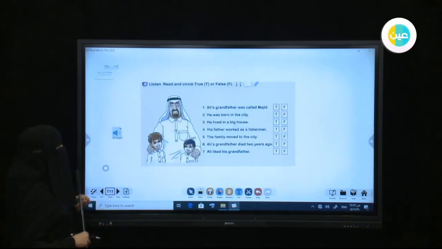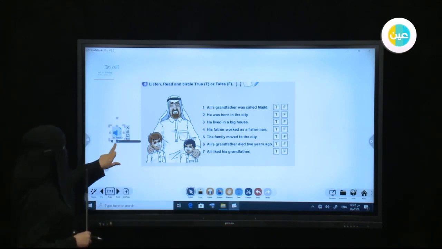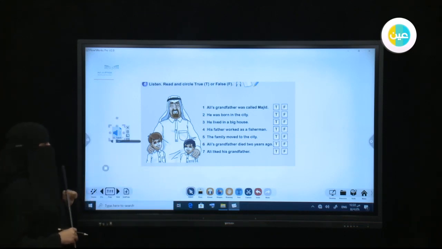Let's move to the exercise here. Listen, read, and circle true or false about the grandfather, Majid. Okay? Now let's listen and decide if the sentences are true or false. Unit 6, Lesson 1, Activity 4. Listen, read, and circle true or false.